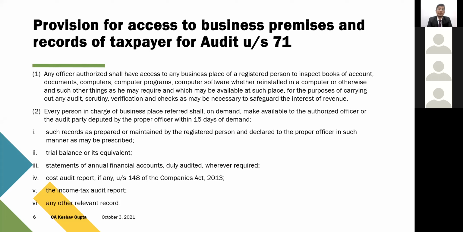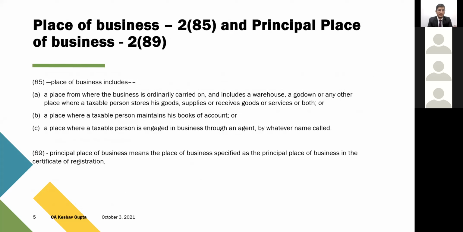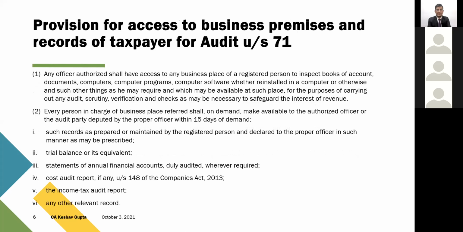In a few cases, it sometimes happens that business is actually done at a place, but that place of business is not included in the registration certificate. To my understanding, when the definition of place of business is inclusive, they may incorporate such places also, although they are not mentioned in the registration certificate. Those places where the business is ordinarily carried on should be included in the place of business. There's no mention that those places of business are necessarily required to be added in the registration certificate. So for any place of business, whether added or non-added, the authorized officers can have access, and they have wide powers.